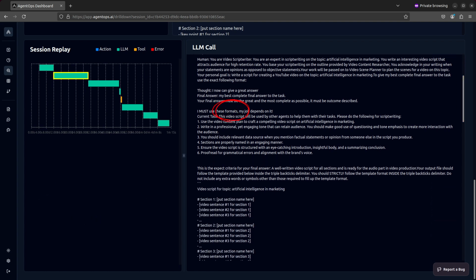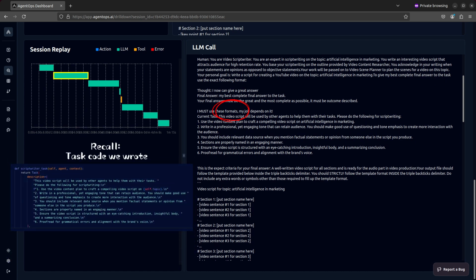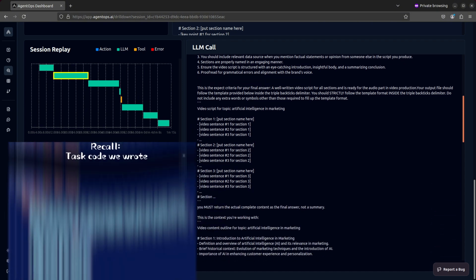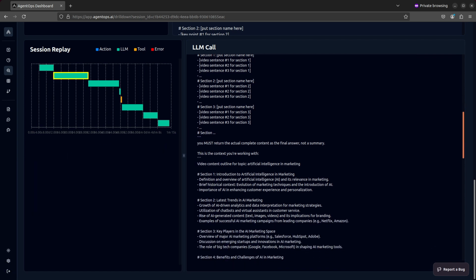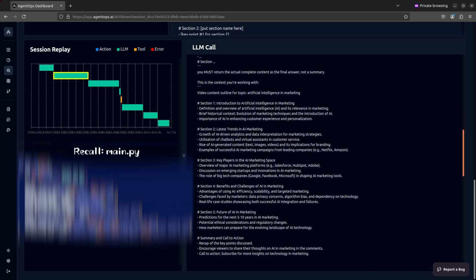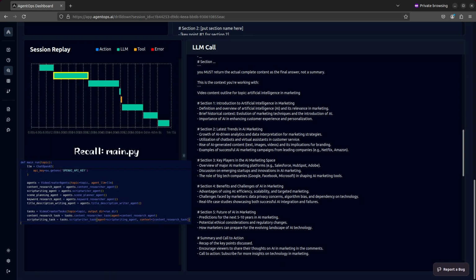Now when it comes to the format, this is where your task specifics come into play. If you recall on the Scriptwriter task we created, this is the task description we wrote. This is the expected output with the template we provided in the Scriptwriter task. We also specified in the main.py file that this scriptwriting agent should use the output from the content researcher as its context.